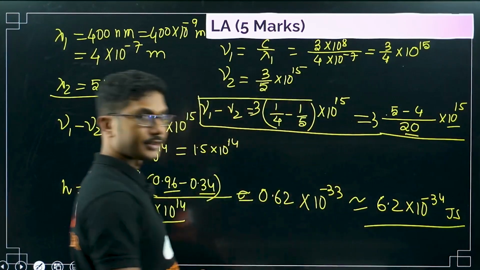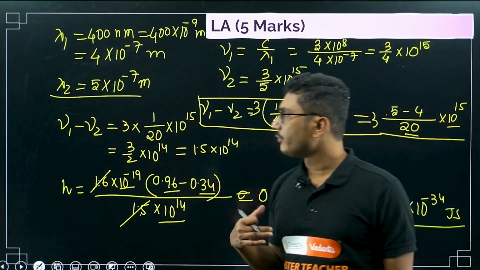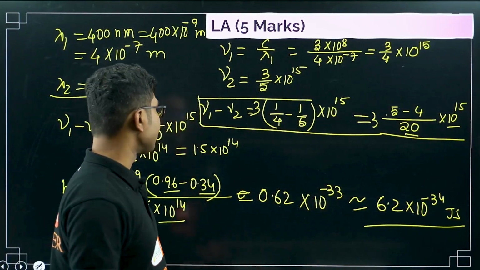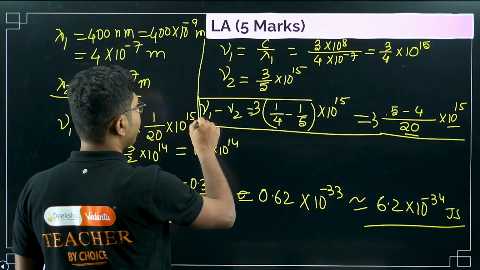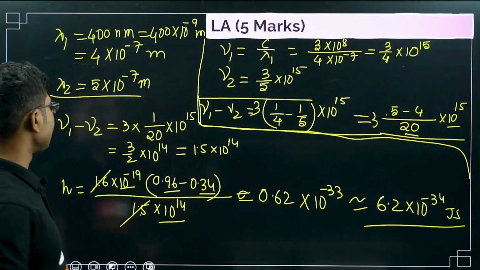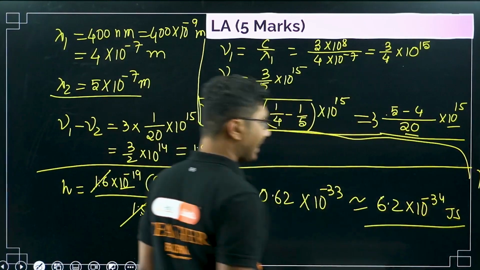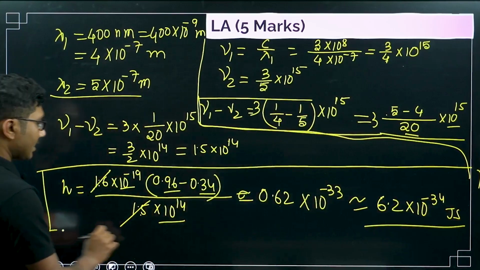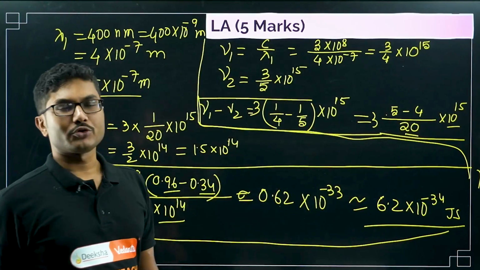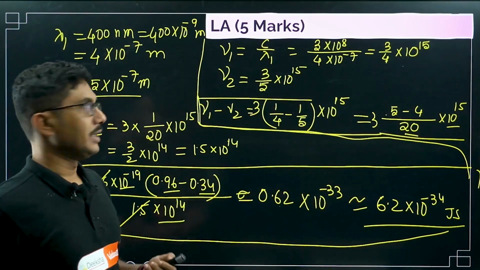This is Planck's constant. Okay, this is the Planck's constant. So be careful while solving this question. This question is from your sample question paper. Even though you might feel this question is difficult, sir is solving difficult questions, but this question is directly taken from your sample question paper. So you have to practice this question. A similar question might come in your final exam, but as you can see, values are given such that most of them will be cancelled automatically if you are solving it properly. That is the beauty, right?